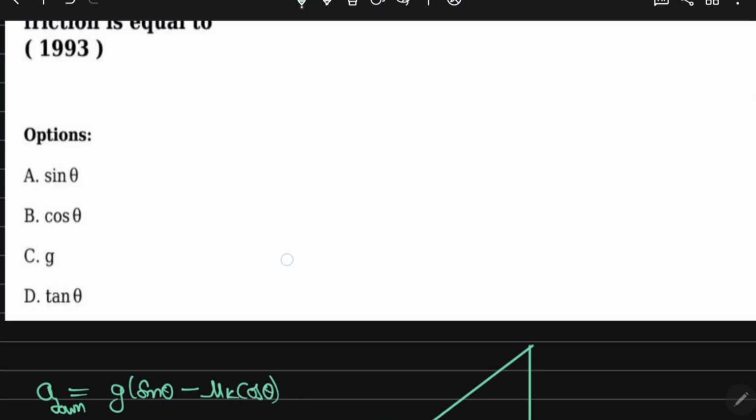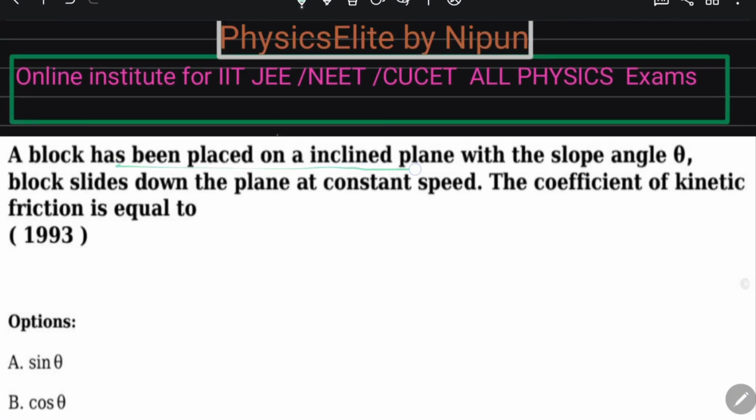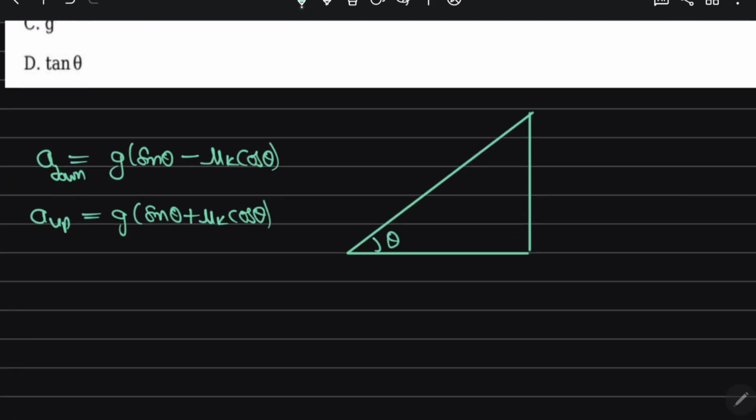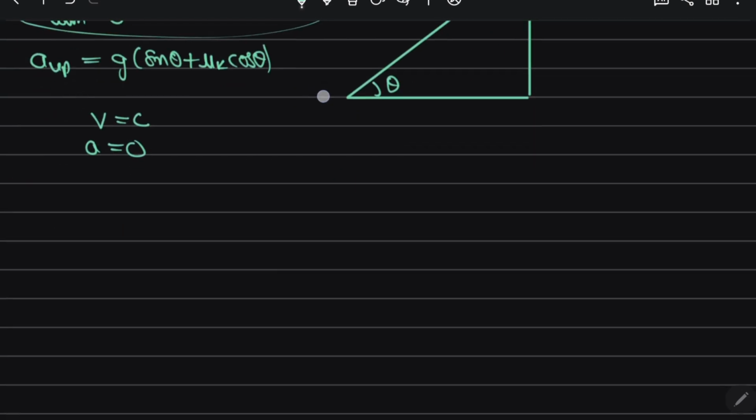So here what they are saying is that a block has been placed on an inclined plane with the slope angle theta. Block slides down at a constant speed. Means speed is constant, means acceleration is 0 and they are coming downward. So we have to use this formula. So acceleration down is equal to g sine theta minus mu k cos theta.